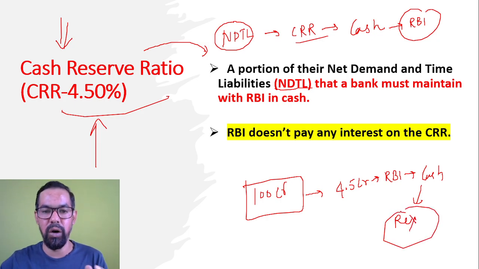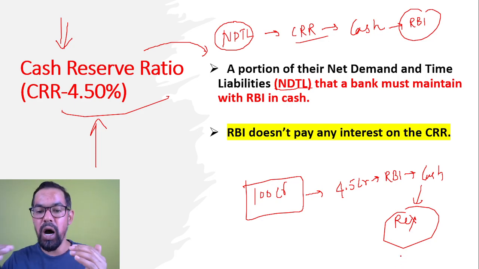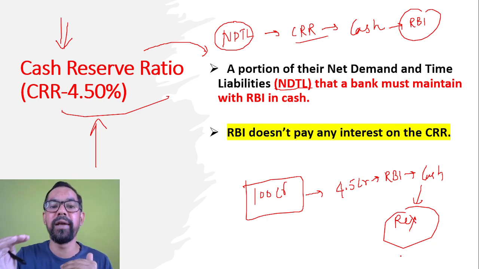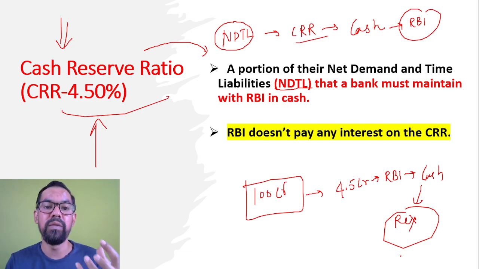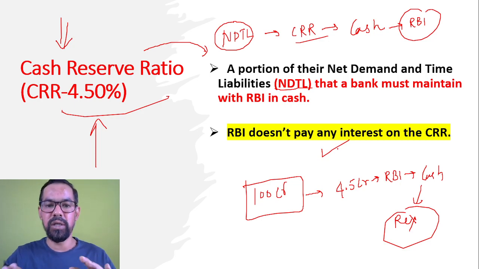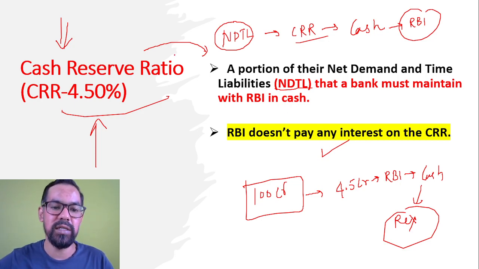Suppose SBI's current NDTL is 100 crore rupees. Out of this, they have to maintain 4.5 crore rupees with RBI in the form of cash, and RBI will not pay any interest on it. So RBI does not pay any interest on the CRR. You can just understand this as a rule.